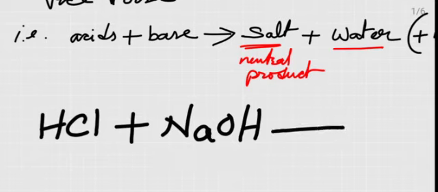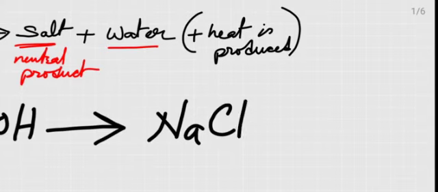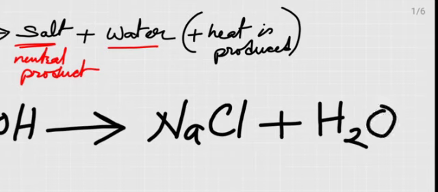When you react these together, that is when you put sodium hydroxide into HCl, what you will get is a salt called sodium chloride, NaCl, along with water, H2O, and heat may be evolved in this reaction. This sodium chloride is the common salt that we use in our cooking, and this is the water that we drink.